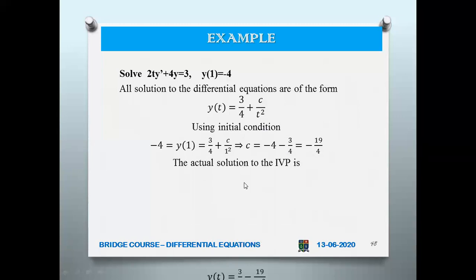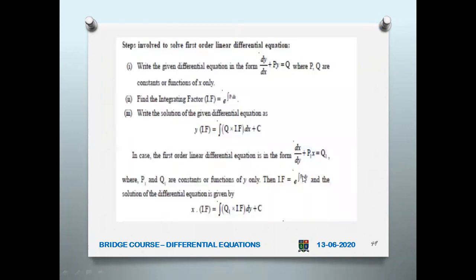So the actual solution of the IVP is y of t equal to 3 by 4 minus 19 by 4 t squared. So this is how you have to use the initial values. Now, first order linear differential equation: how will you solve? What are the steps involved?